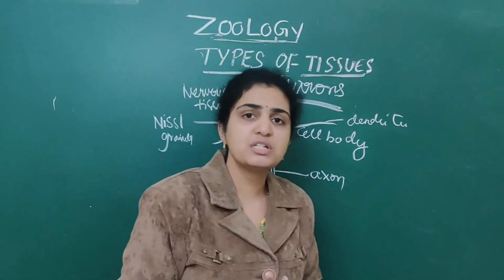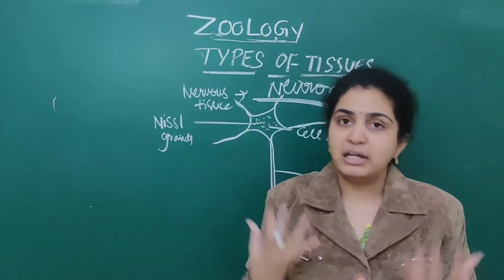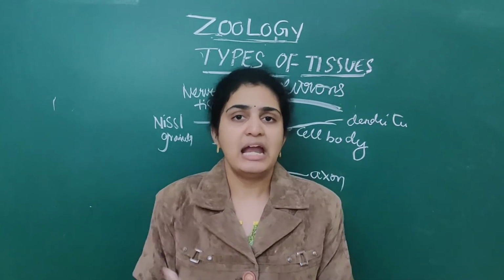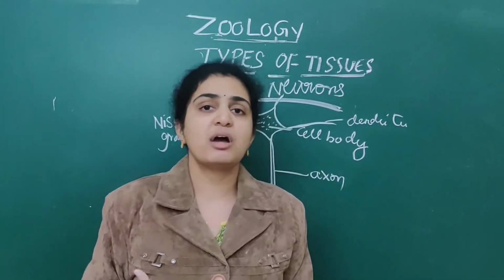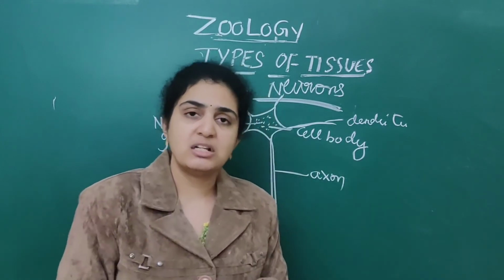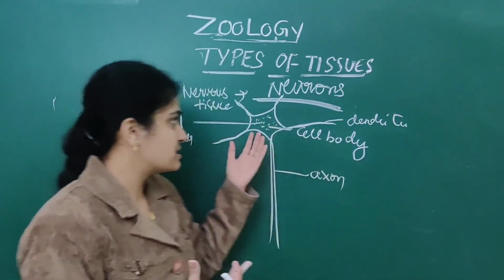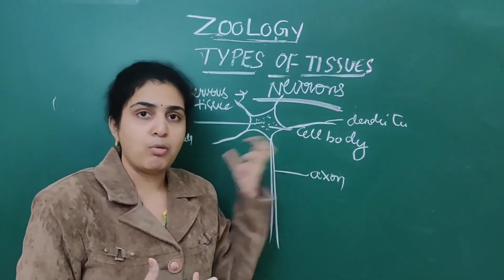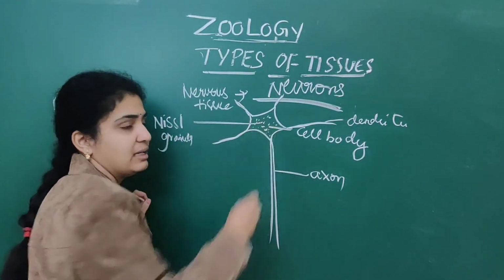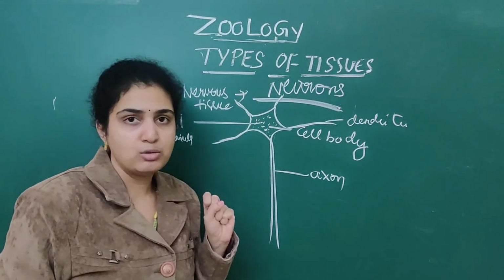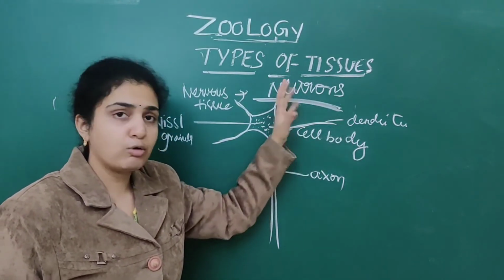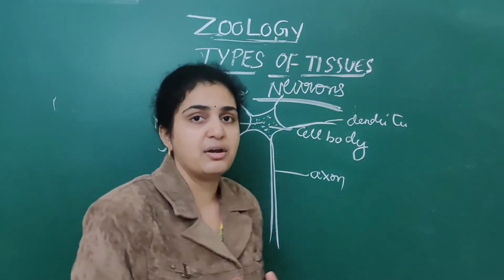What are the structures which are present in the cell? Mitochondria, Golgi apparatus, endoplasmic reticulum, everything which you have learned in 10th class is present in this cell body, as well as mainly Nissl granules. These which project out from the cell body are called dendrites.